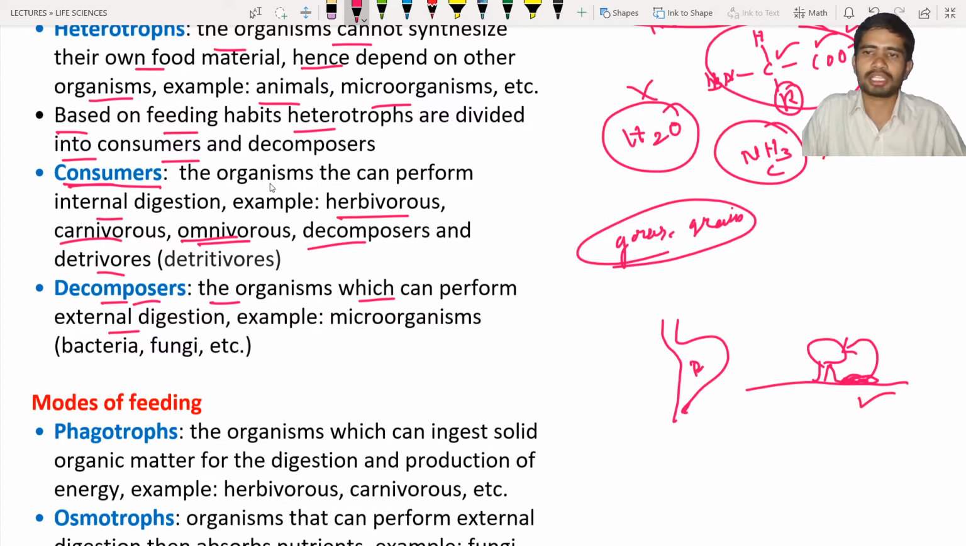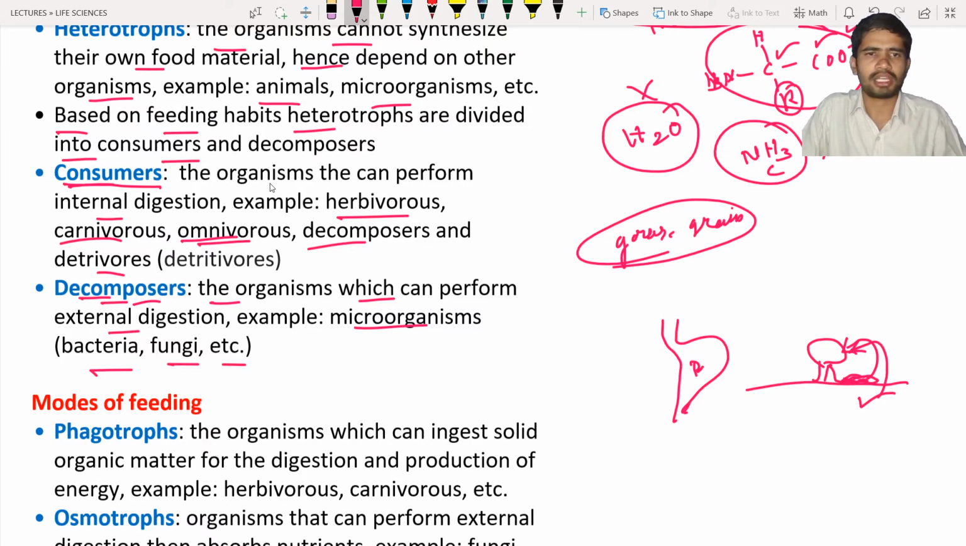Obviously you can see the digestion outside the organism, outside the body of the organism. Hence we can call it external digestion. External means outside the body. After the digestion, the nutrients are taken into the organism. So they come under the decomposers. Examples: microorganisms, bacteria, fungi, etc. These all come under the decomposers.